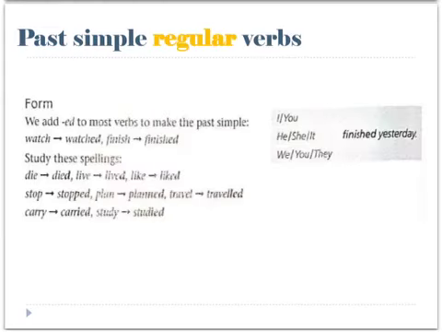As we already said, past simple regular verbs end in ed. There's a few spelling rules you need to remember. For most verbs, we just add ed. Watch becomes watched, finish becomes finished. But these other spellings you need to remember. If a word ends in e, we only add d. Die becomes died, live becomes lived, and like becomes liked.